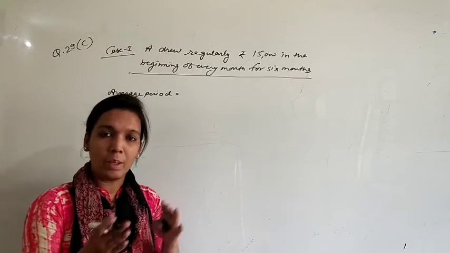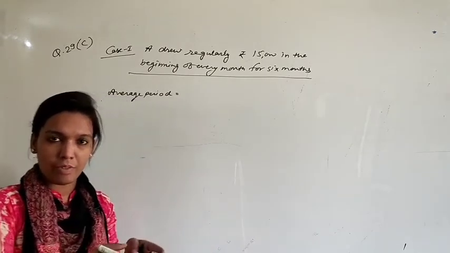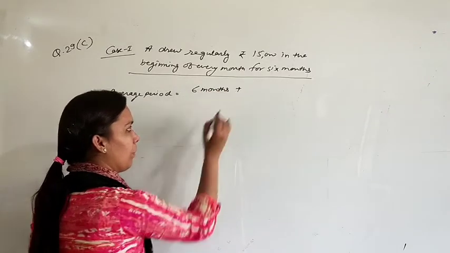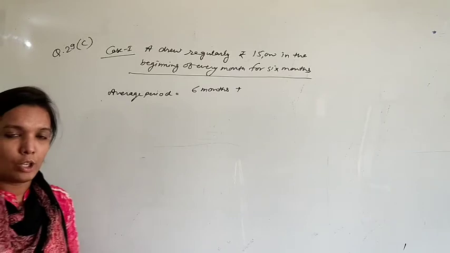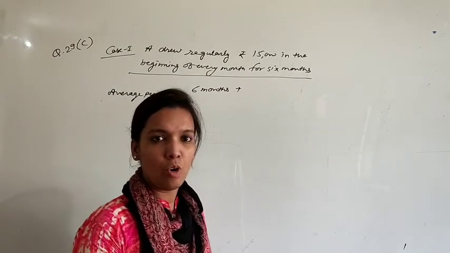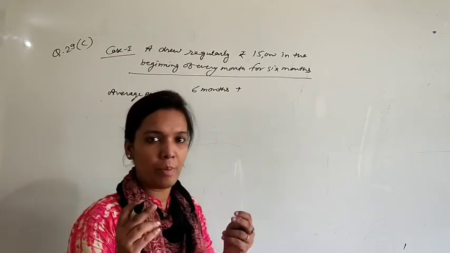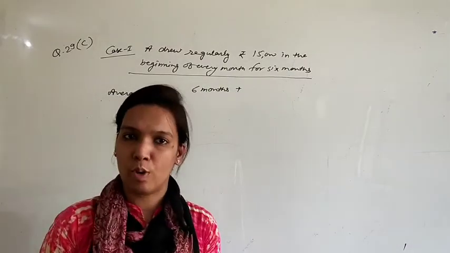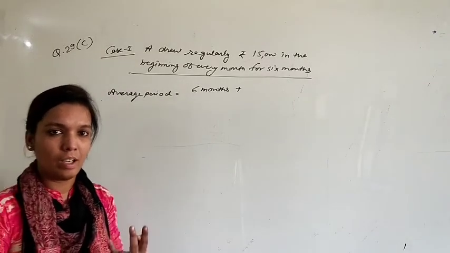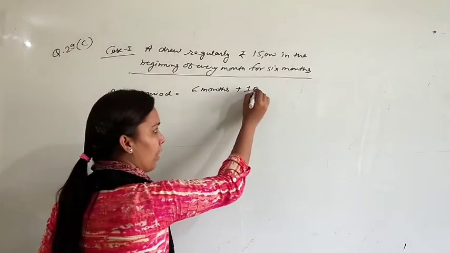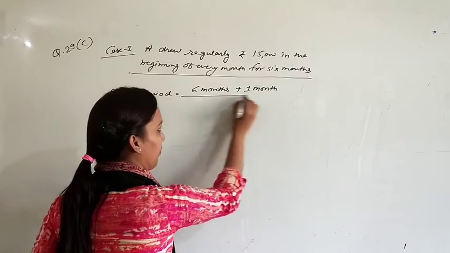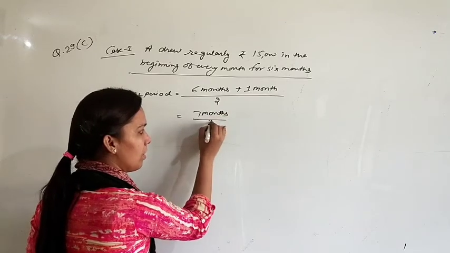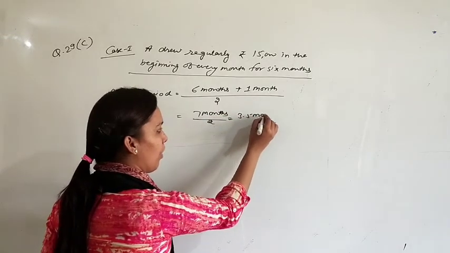You are withdrawing in the beginning of every month. It means after first drawing you will have 6 months, plus time left after last drawing. You are withdrawing money in the last of 6th month. It means like from April, if you start April, May, June, July, August, September, so you are withdrawing money on the first day of September. So you will have 1 month left after your last drawing. Divide by 2. So the time period will be 7 divided by 2, 3.5 months.